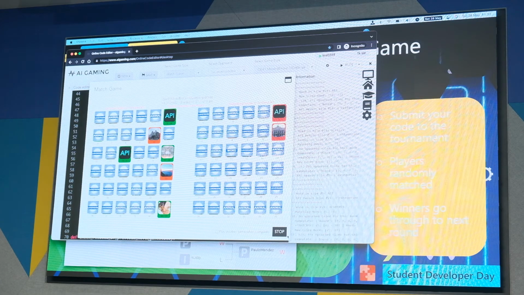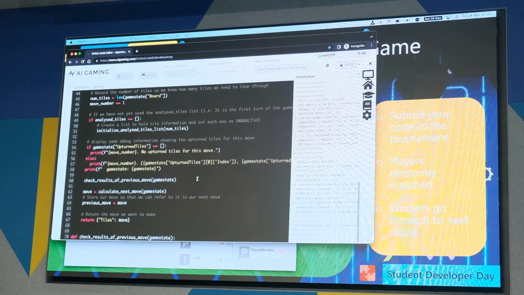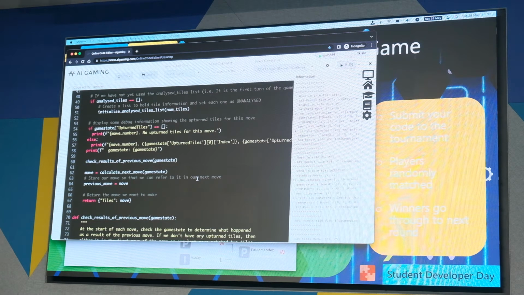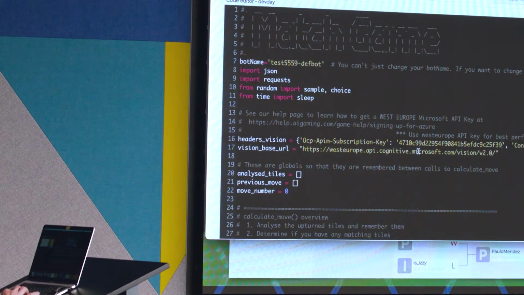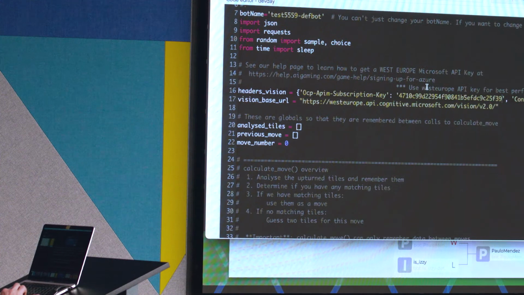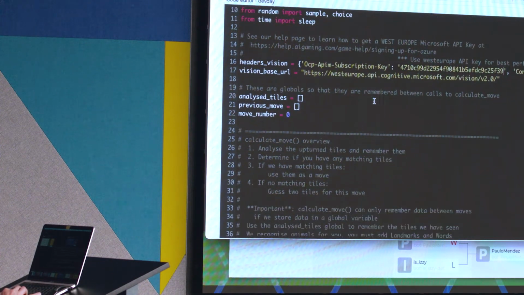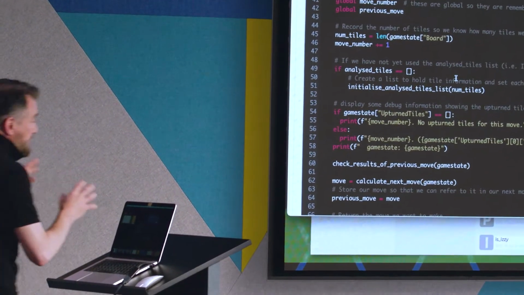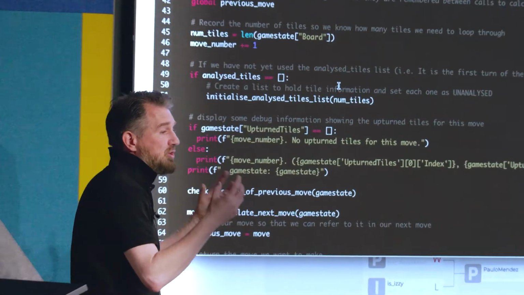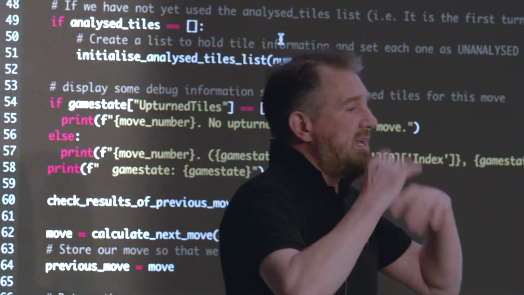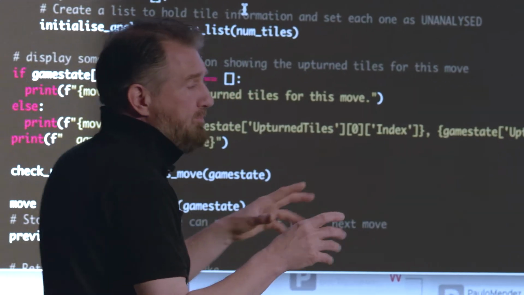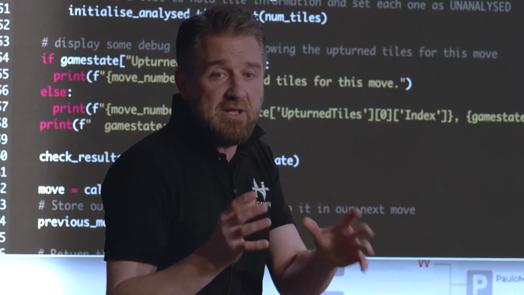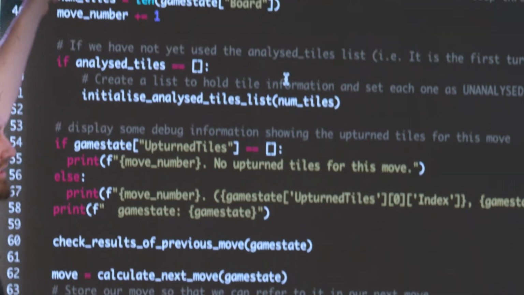Okay, so let me show you briefly. I'm probably going to take another 6 or 7 minutes of this, just showing you where to look at, how the site works, what you need to concentrate on to be able to do a little bit more. So this sets the computer vision key up, as we've seen, and effectively the main function in our code is going to be this calculate move function. What our game engine does, what our game manager does is it runs a game, it handles all of the game, it manages it, and whenever it's your turn to make a move in the game, it's going to call your calculate move function.